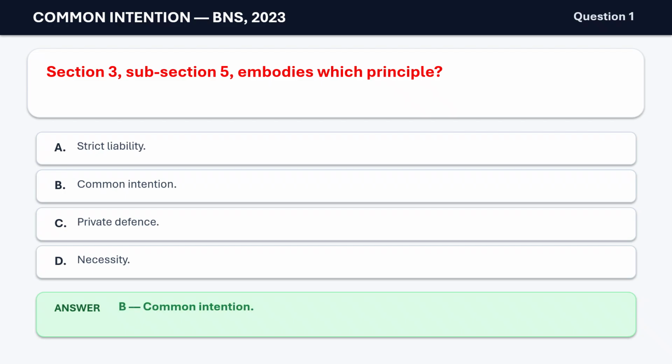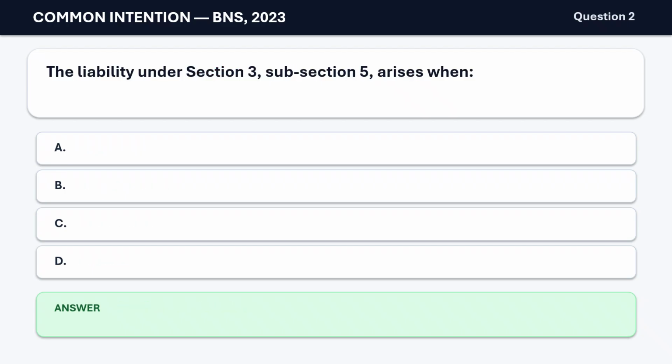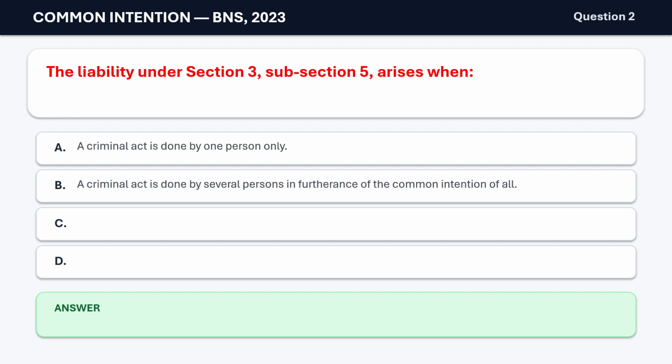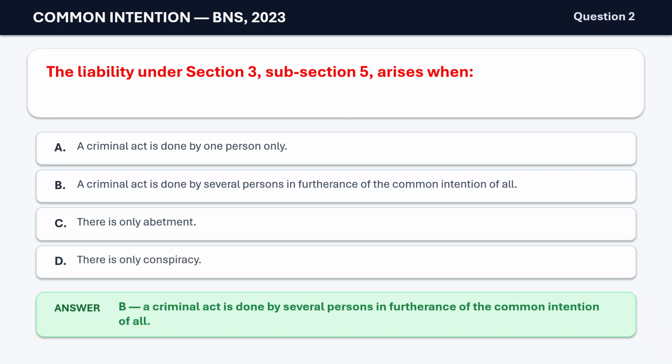Common intention. Question 2. The liability under Section 3, Subsection 5, arises when A. A criminal act is done by one person only. B. A criminal act is done by several persons in furtherance of the common intention of all. C. There's only abetment. D. There's only conspiracy. The correct answer is B. A criminal act is done by several persons in furtherance of the common intention of all.